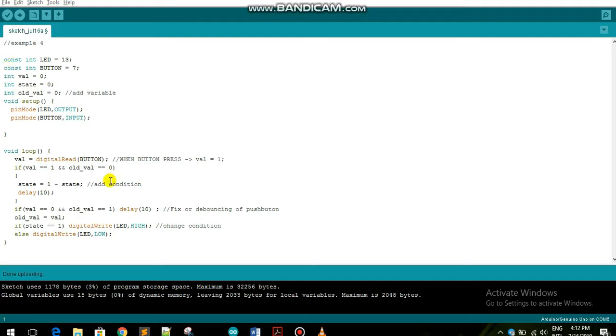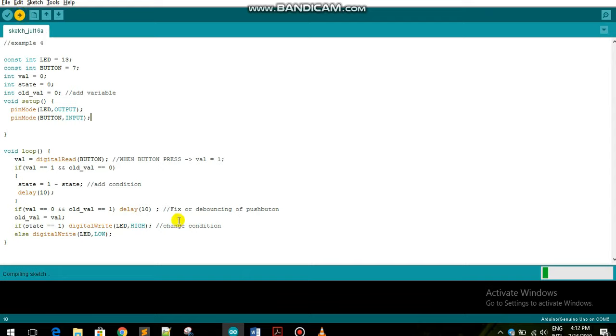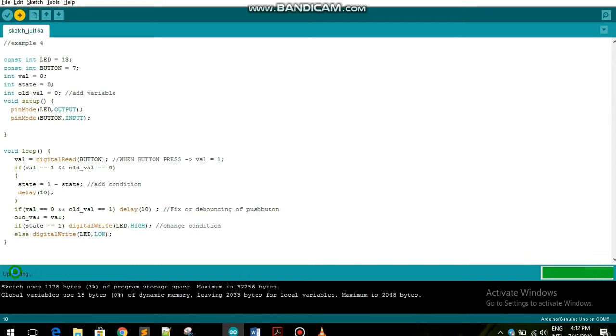Example 4. In this final example, we are fixing the bouncing of the push button. So we add more delay and conditions in case the push button is bouncing. Now we upload this code into Arduino Uno. After we upload, let's test it.